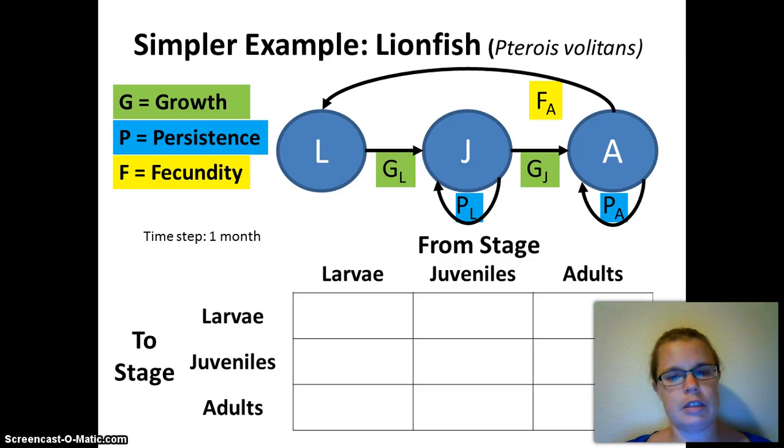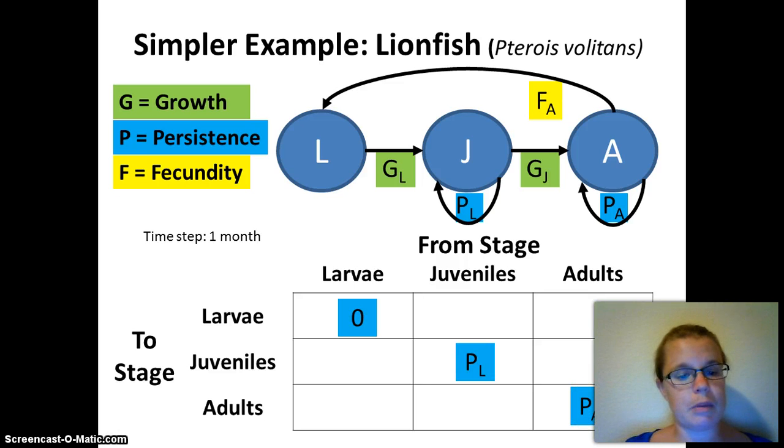Okay, so the easiest thing to put on there first is persistence, because it goes down that main diagonal. Larvae can't persist for more than one time step, but juveniles and adults can, with PL and PA. So larvae to larvae is going to be 0. Juveniles to juveniles is going to be PL. And adults to adults is going to be PA.